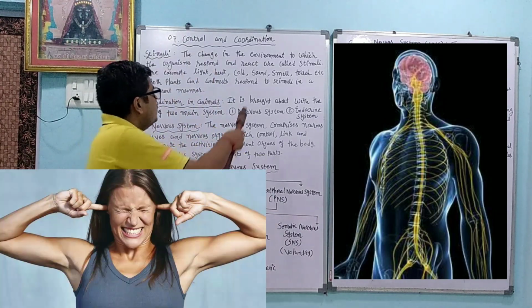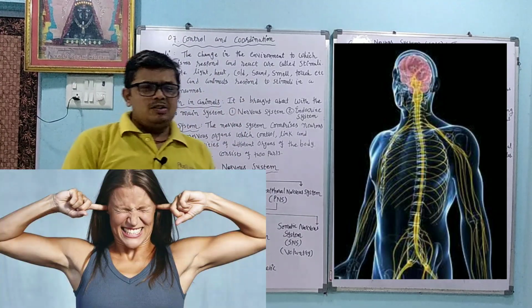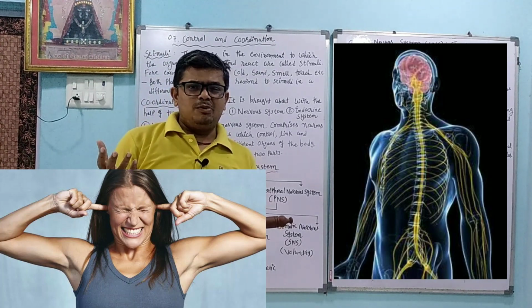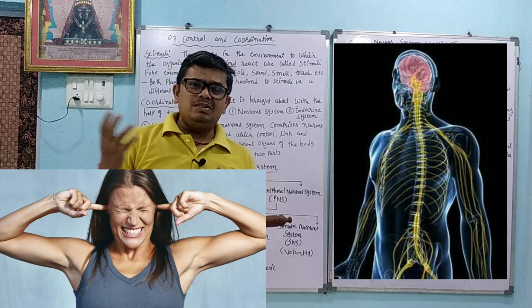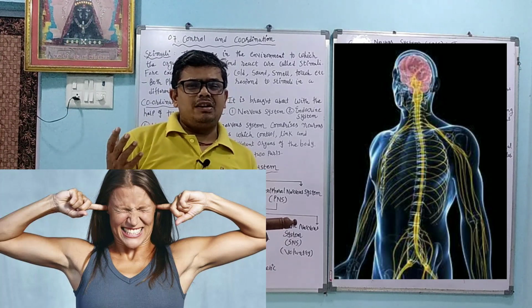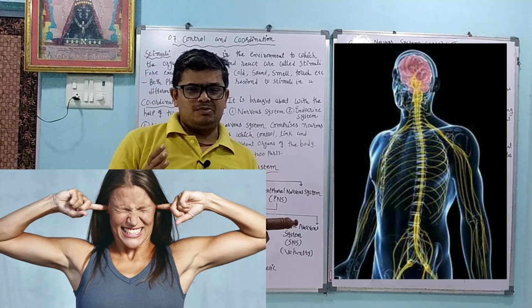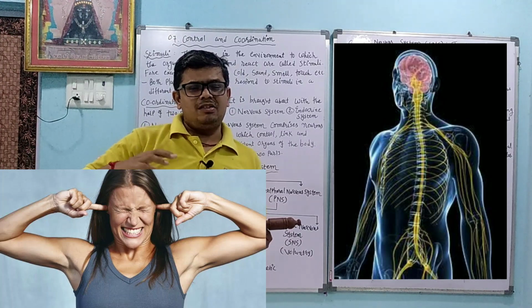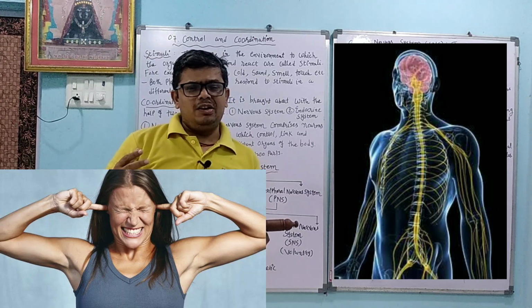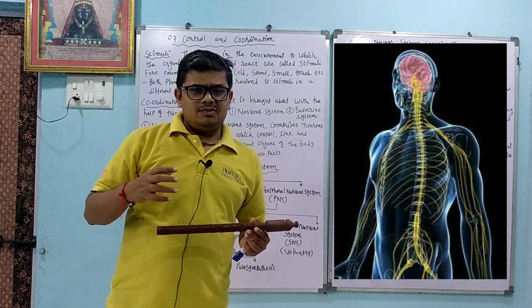Sound. Dear student, many times we like to hear good music, but suppose some noises come out. At that time our brain interprets whether this is a good type of sound or a bad type of sound. So it is also one type of change in the environment and our body responds and reacts.